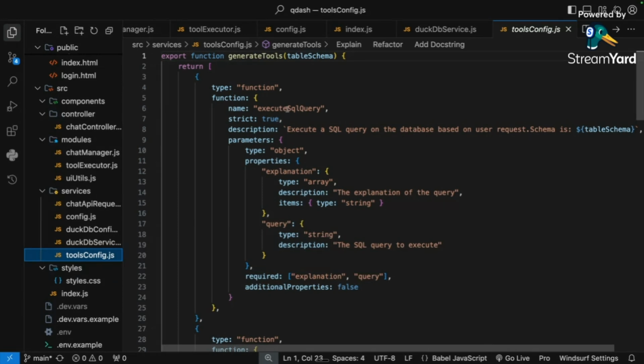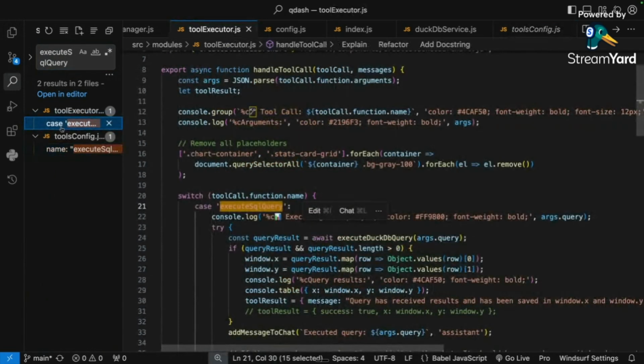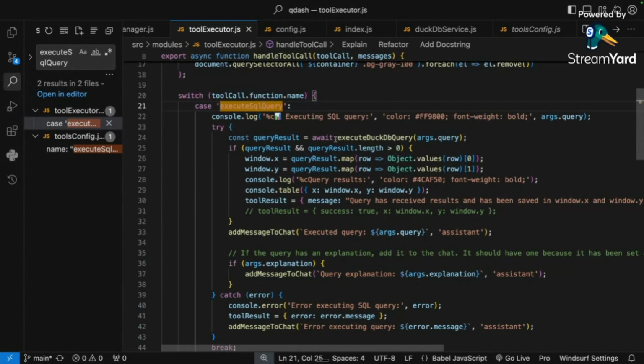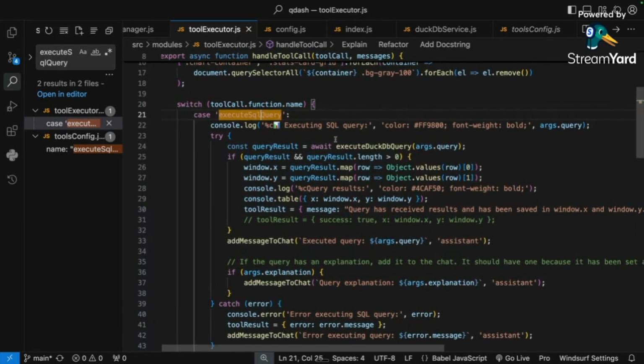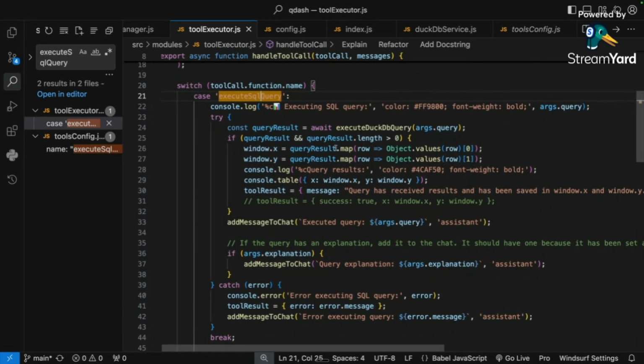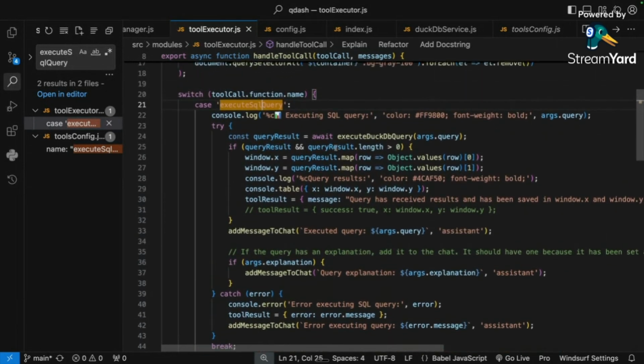So let me just go inside here. And it calls this function here. By the way, the LLM does not have access to the function itself. You have to execute it once it calls it in the output. How you handle it is up to you, and this is how I handle it. I've got a case statement, and for each tool I have a case, and it just executes accordingly, right? Honestly, it's so easy to just do it yourself. You don't need LangChain for that, right?